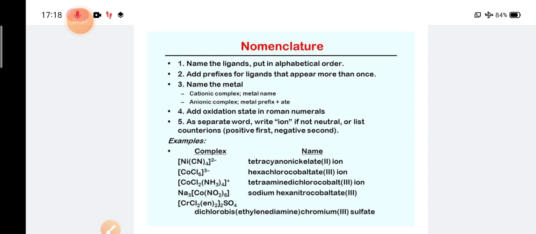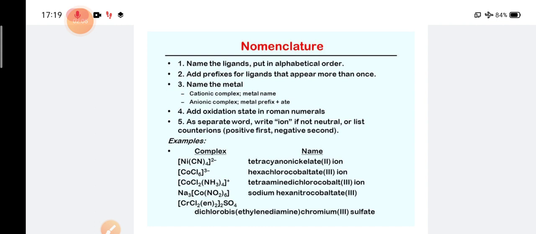Rule number 4 tells us to add the oxidation state in Roman numerals, and in point number 5, as a separate word write "ion" if not neutral, or list the counter ions. These are the rules, and I have gone through all of them in this slide.